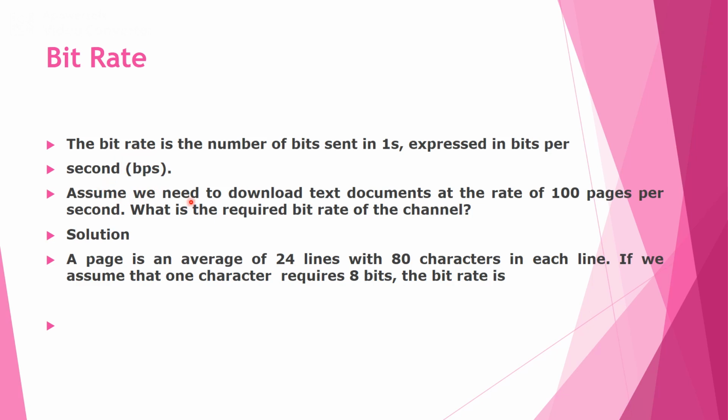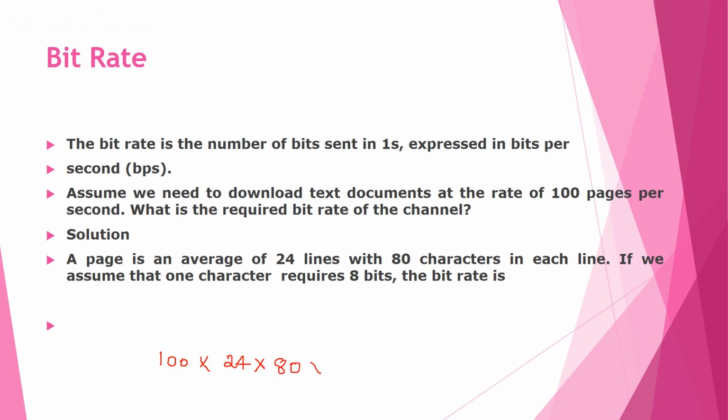Assume we need to download a text document at the rate of 100 pages per second. What is the required bit rate of the channel? We have around 100 pages to be downloaded, each page has an average of 24 lines, and each line has 80 characters.